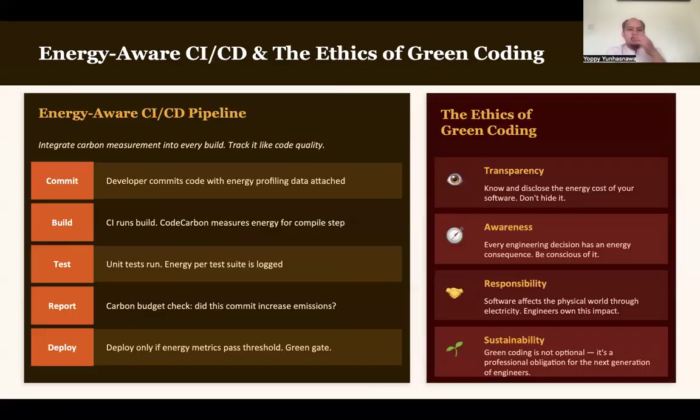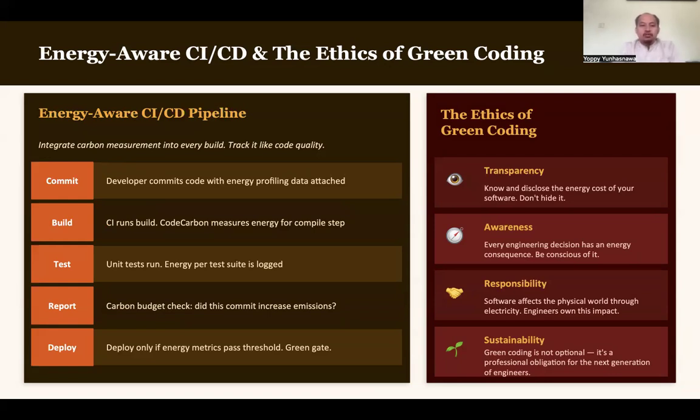Next is about energy aware CI/CD and the ethics of green coding. Whenever we deploy modern software, usually we will implement what we call energy aware CI/CD. CI/CD is an acronym from continuous integration and continuous development. CI is continuous integration, CD is continuous development.